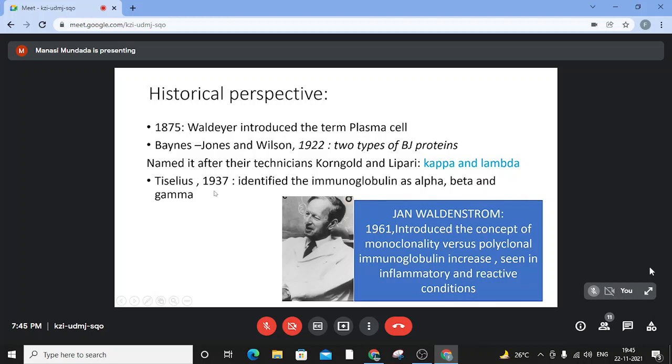In 1937, Tiselius identified the immunoglobulin molecules alpha, beta, and gamma. And it was in 1961 when Jan Waldenstrom introduced the concept of monoclonal versus polyclonal immunoglobulin increase, which laid the foundation of multiple myeloma being a clonal disorder.